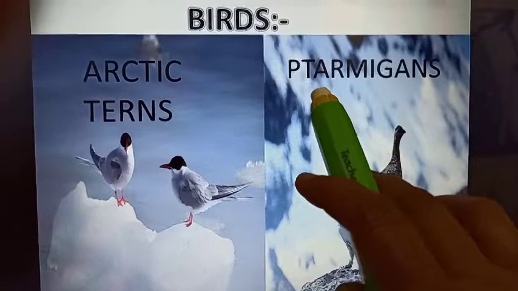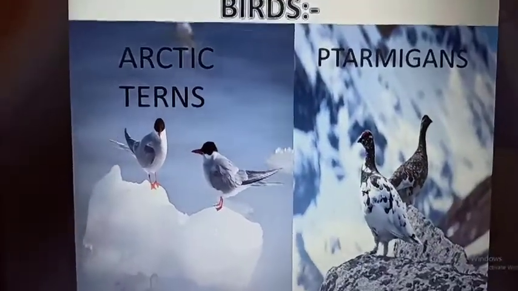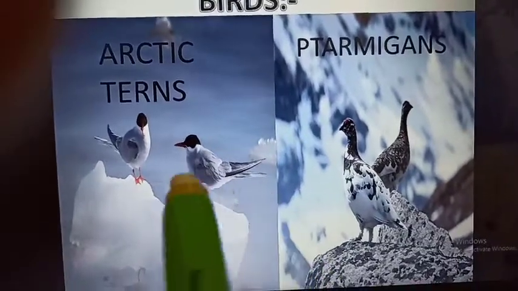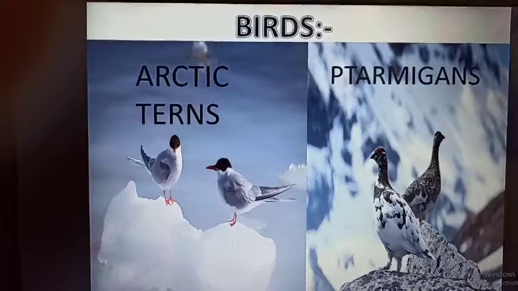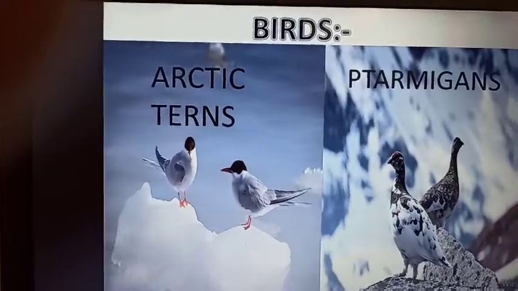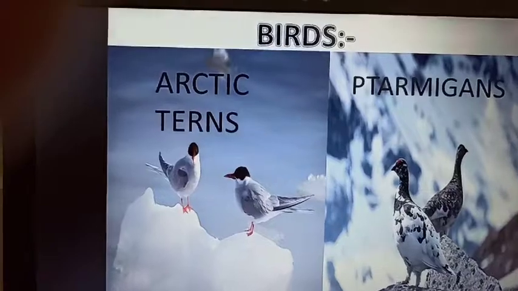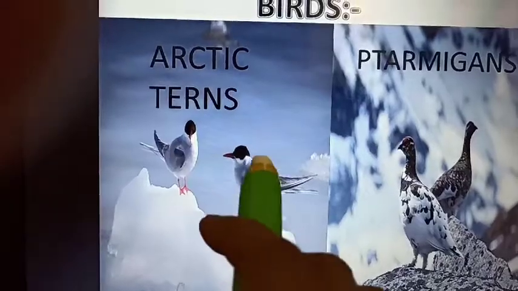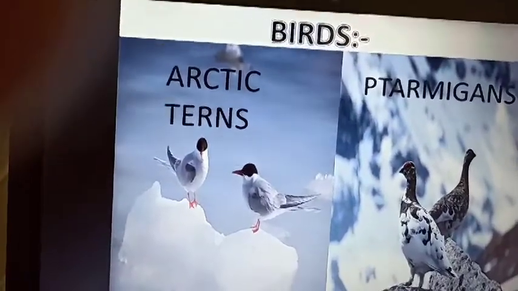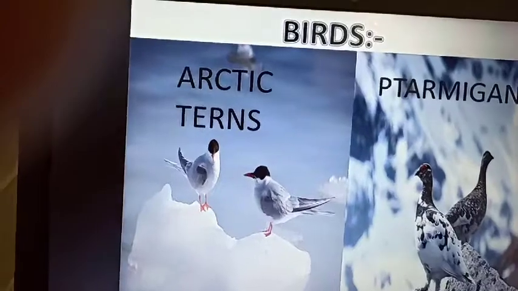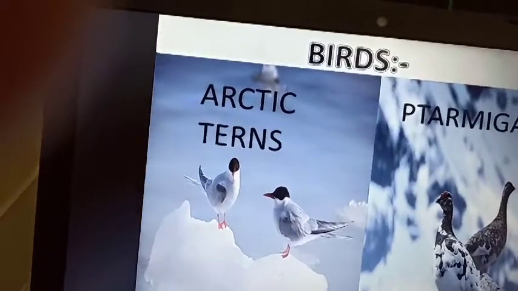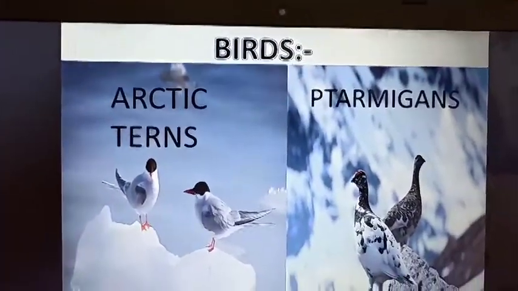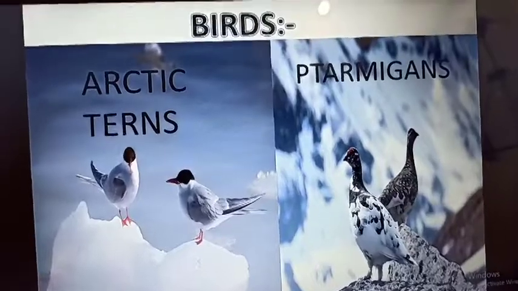This is ptarmigans. And children, these Arctic terns always live in the region of the Arctic Circle. You know, at the top of the globe, that region is called the Arctic Circle. So at that place these Arctic terns can be found, means on the North Pole as well as around the South Pole also, means at the Antarctic Circle also they can be found.